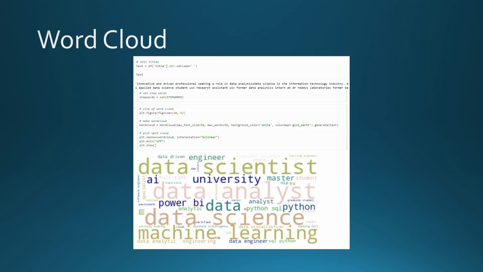To visualize which roles appear most frequently in the titles, we can use a word cloud. First, all the titles are concatenated into 1 text file. We'll set the stop words to the default stop word set. This will ignore common words such as in, and, the. The most frequent roles appear larger, which in this case are data science, data scientist, data analyst, and machine learning.